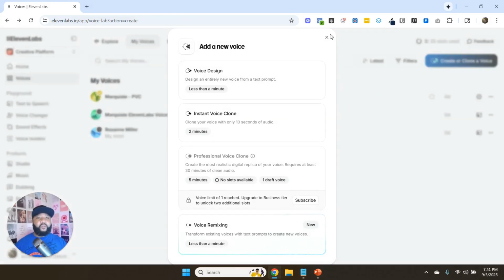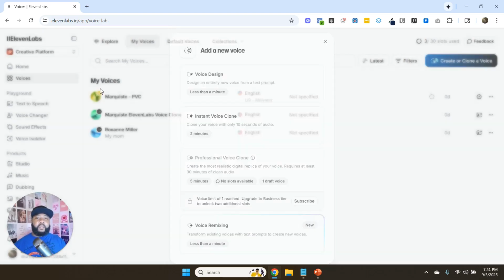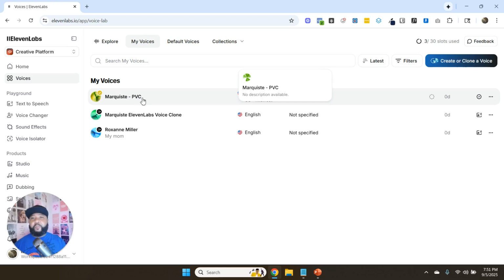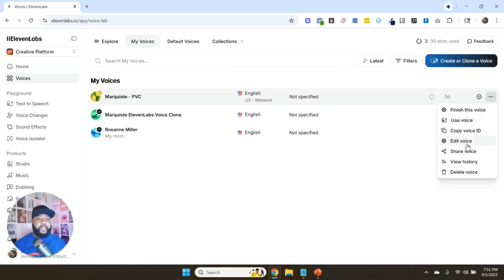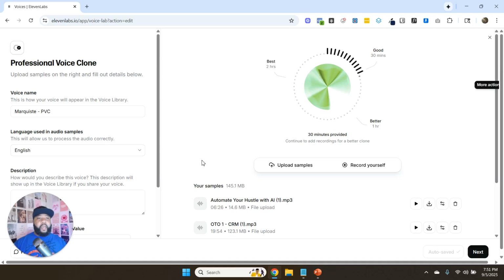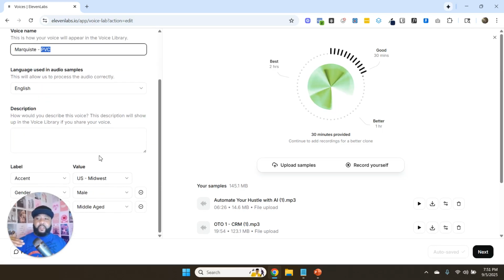And then with the professional voice clone, it's a similar process. If I was to click here, it won't allow me to because I'm already using it, but you can see my professional voice clone in the list. That's why I have this PVC tag, professional voice clone. If I was to click on edit, you can see this is the process that I went through when I set it up. You basically give it your name, and you can give it your accent and the gender, just so it knows for database purposes.